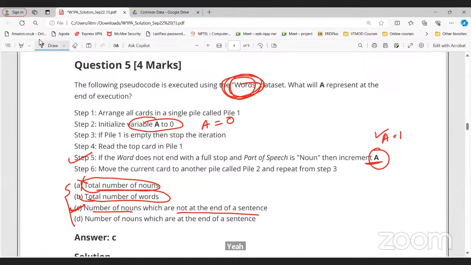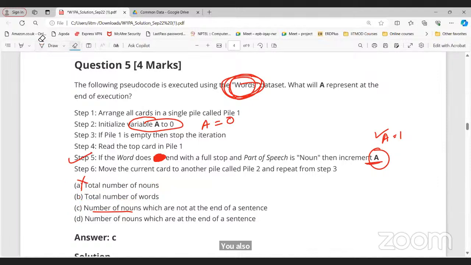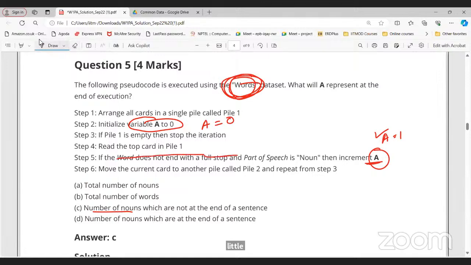Sir, what if the "not" condition is not there? Then which option will be correct? Option D will not be correct. Suppose this condition is not there, only one condition is there, this one. Then in that case, which option will be correct? Option A, total number of nouns. Yes, option A is correct, sir.